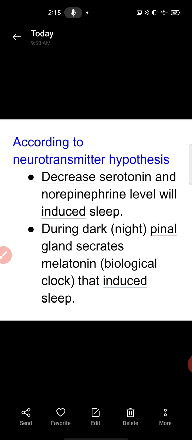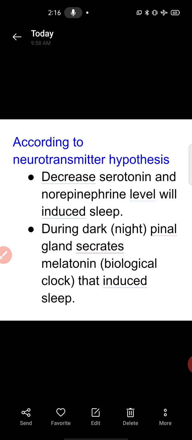Second, during dark, at night, your pineal gland secretes melatonin. Melatonin is called the circadian rhythm or biological clock in our body, that induces sleep.